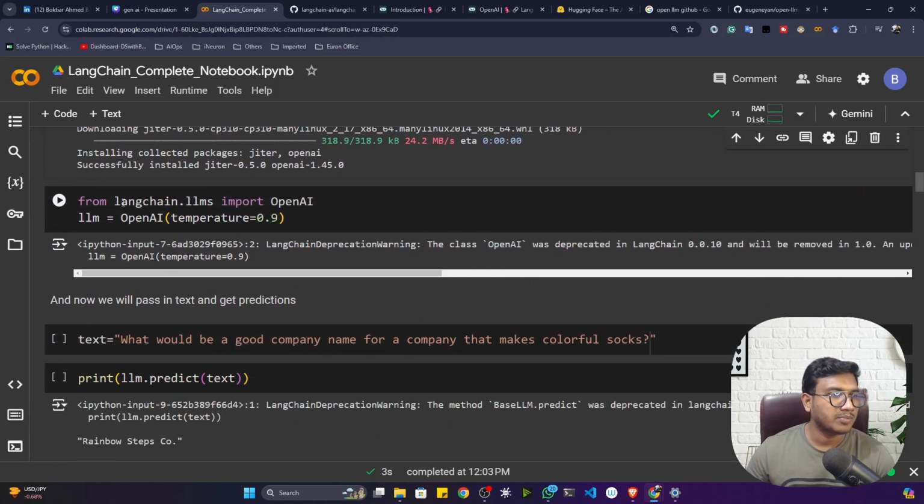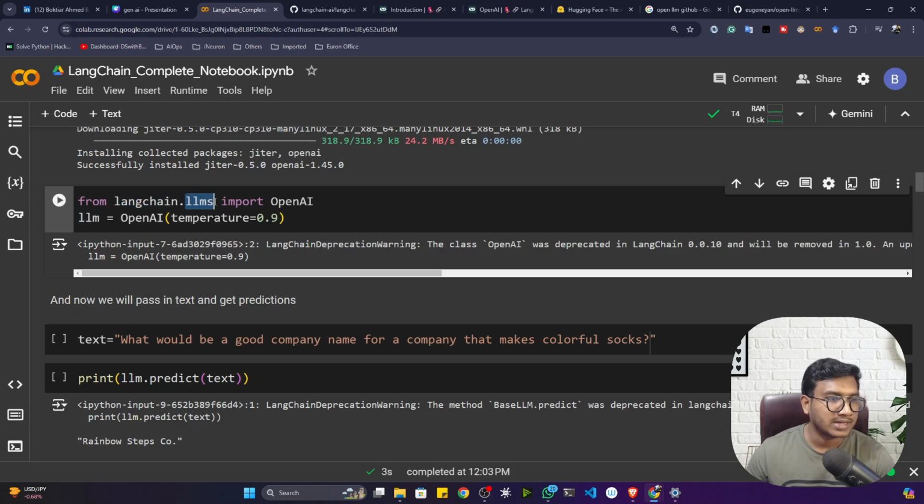Then just import from LangChain the large language model. I want to use OpenAI. Okay, OpenAI platform, that means the OpenAI large language model. Just try to import this particular class. Now here, just try to set the temperature parameter.